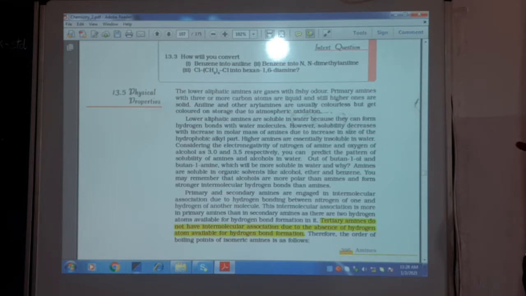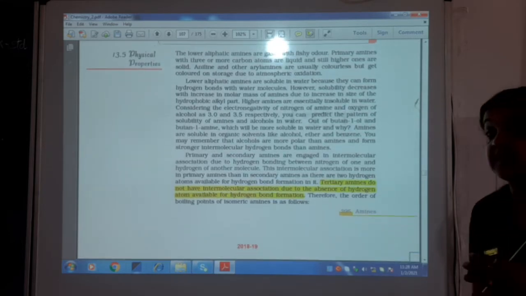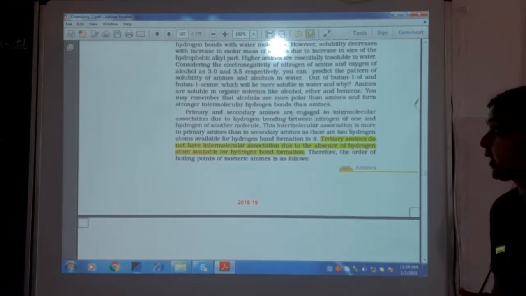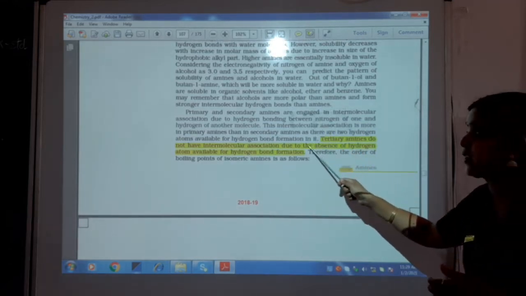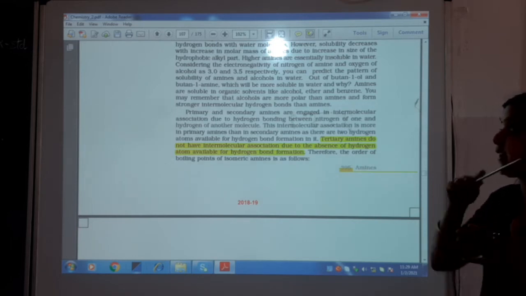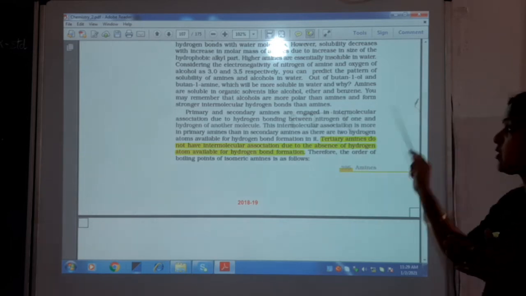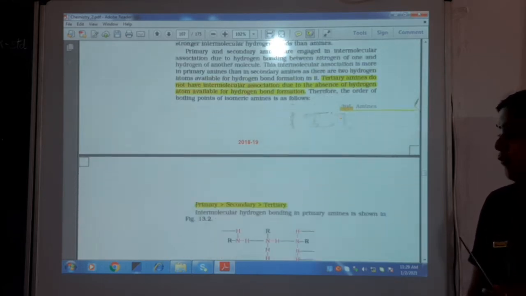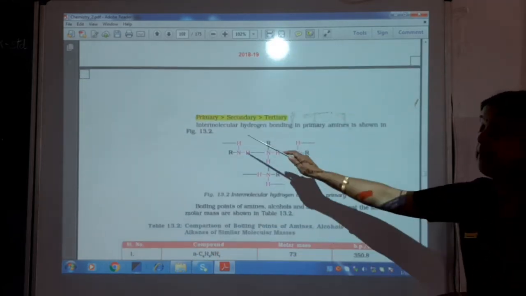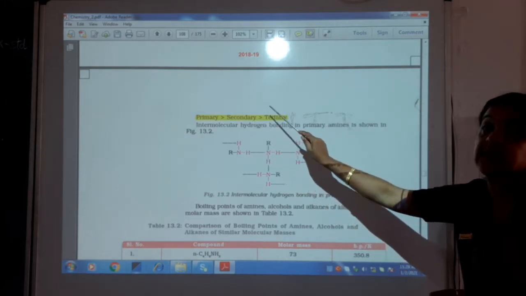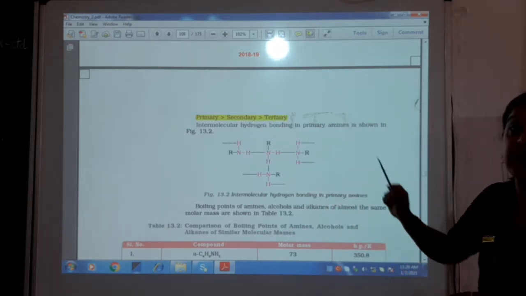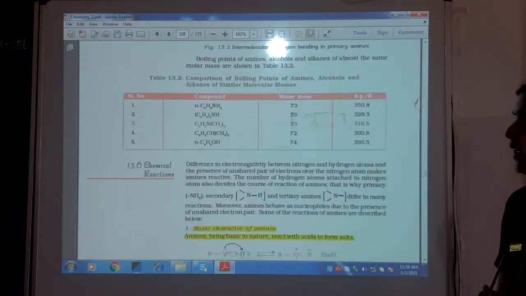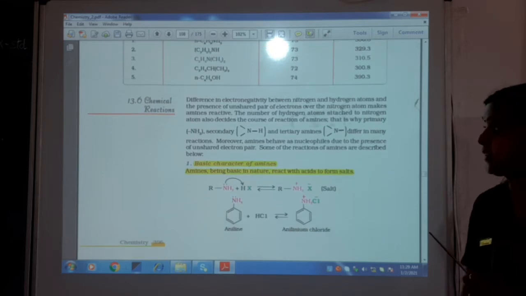Properties: lower aliphatic amines are soluble, and as the number of groups increases, the boiling point differs. If you see primary, secondary and tertiary, both primary and secondary have hydrogen bonding, but tertiary do not have this hydrogen bond formation. So that's why primary boiling point is more than secondary, which is again greater than tertiary. There is a comparison given here. Now we will move to chemical reactions.